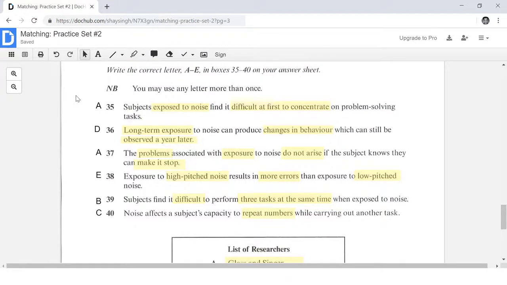So there we go. Those are all of our answer choices. I hope that you now have a better understanding of how to answer this question type. In the next video, we're going to be going over the next type of question.